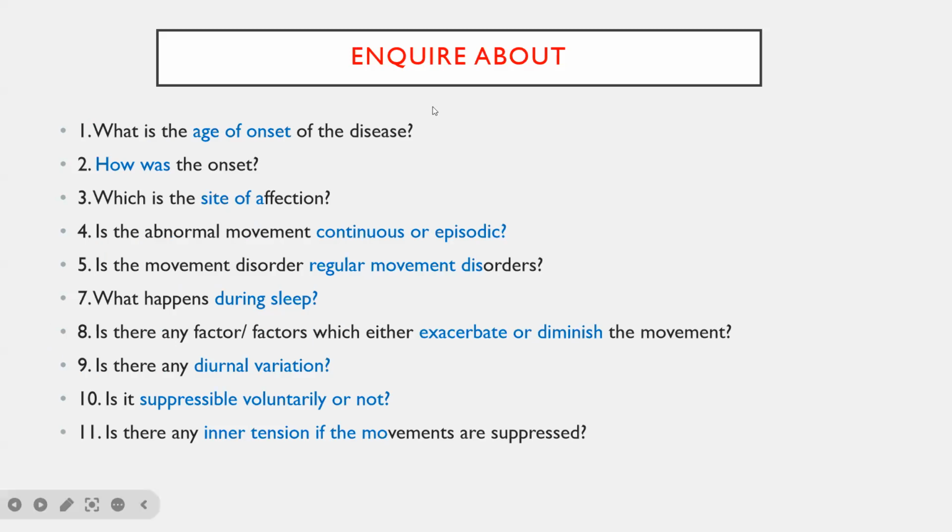Okay, today we'll discuss history taking and examination in movement disorders. In any movement disorder, whenever taking the history or doing the examination, these protocols should be followed. First, you should ask age, onset, what all the sites are affected, whether the movements are continuous or episodic,